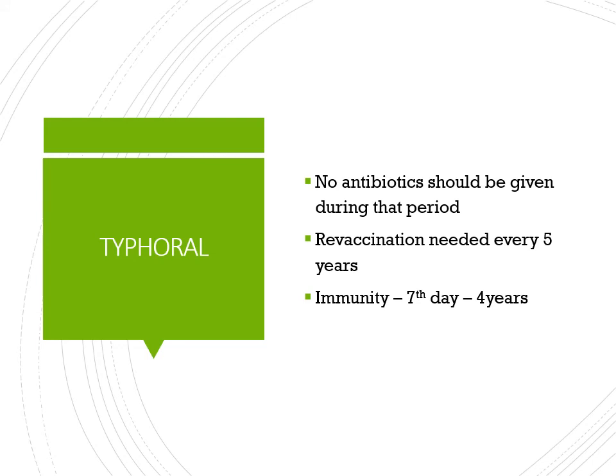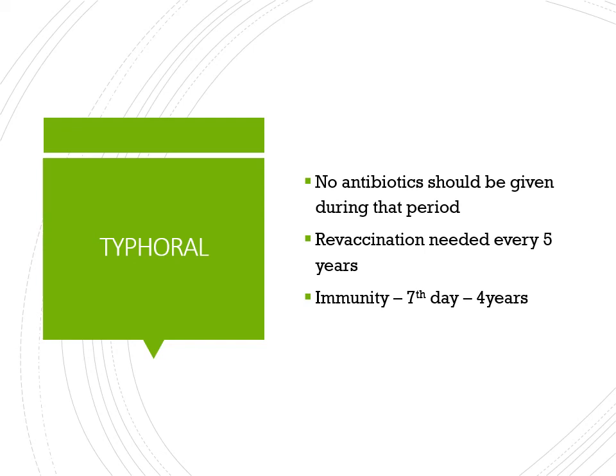No antibiotics should be given during that period, so antibiotics should be avoided, and revaccination is needed every 5 years. After 5 years the effectiveness of the vaccine will be lost. The immunity is counted from the 7th day of the vaccine up to 4 years, so on the 5th year you have to take the vaccine again.